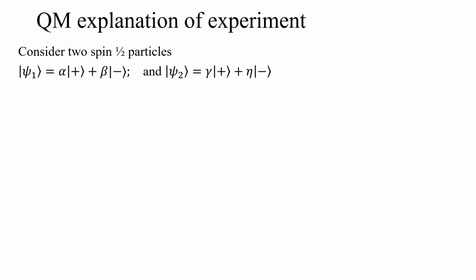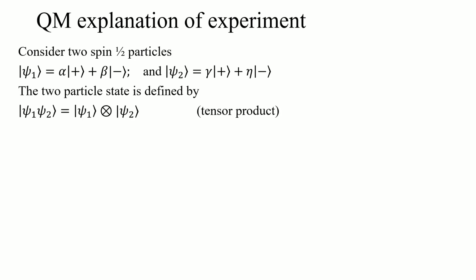The two particle state in quantum mechanics is defined by psi1 tensor product with psi2. Tensor products are beyond the scope of this course, so we're not going to get into the formal math, but substituting what we know our state functions are in bra-ket Dirac notation, it's actually straightforward to see how it works out.